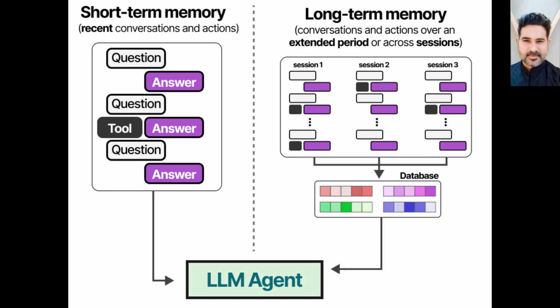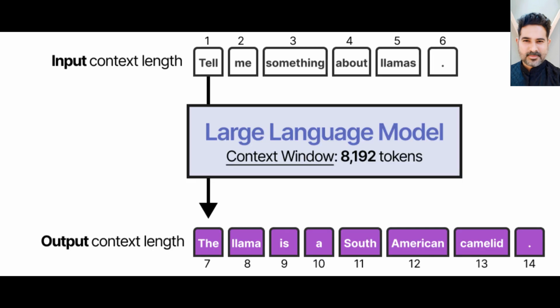Long-term memory, vector databases and embeddings. Now, let's explore long-term memory. This involves storing information over extended periods, like an agent's past experiences and knowledge. A common technique is to use an external vector database. First, conversations, interactions, and actions are converted into numerical representations called embeddings. These embeddings capture the semantic meaning of the text.